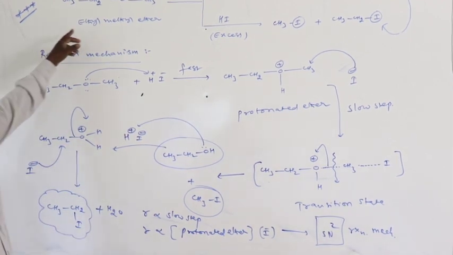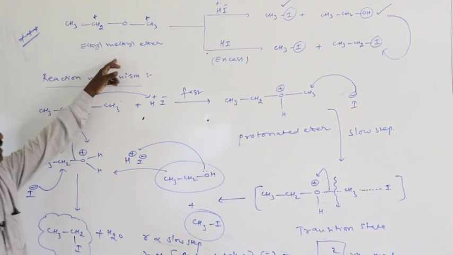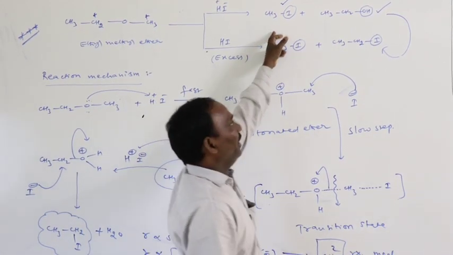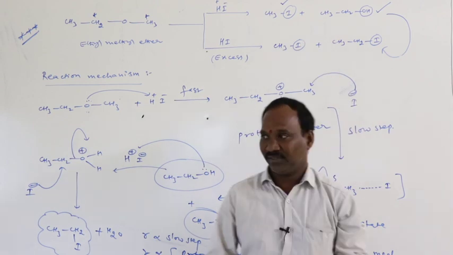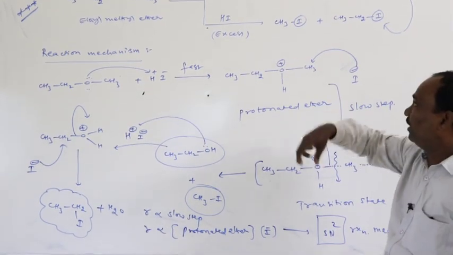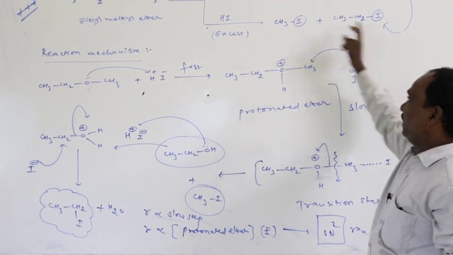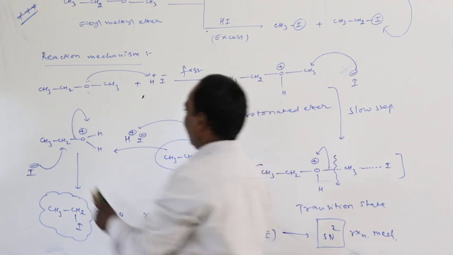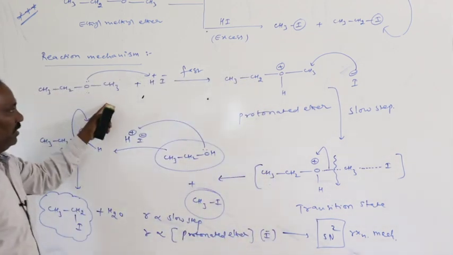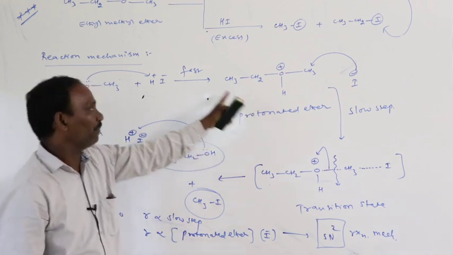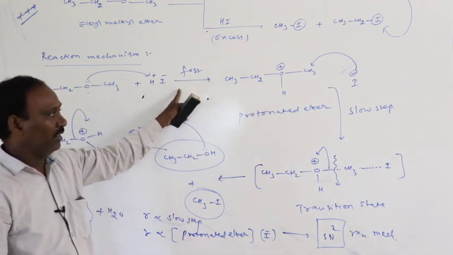Once again, to repeat: ethyl methyl ether reacts with hydrogen iodide to form methyl iodide and ethyl alcohol. Second, if hydrogen iodide is taken in excess quantity, both the alkyl groups are converted into iodides. In the mechanism, ether reacts with HI to produce protonated ether, which is the fast step.